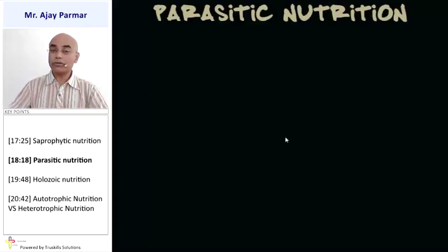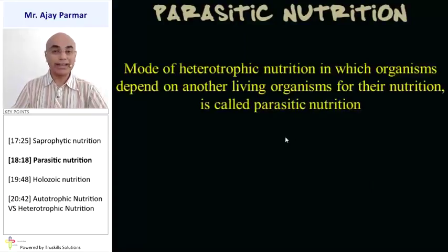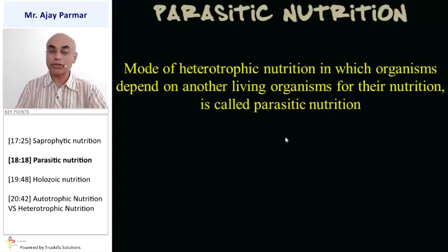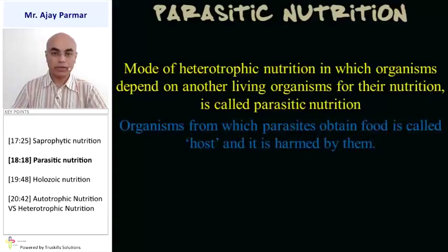Another type of heterotrophic nutrition is parasitic nutrition. It is the mode of heterotrophic nutrition in which the living organisms depend on other living organisms. That means they depend on the living body of other organisms and derive nutrition. Now that is harmful, isn't it? But that mode of nutrition is parasitic nutrition.